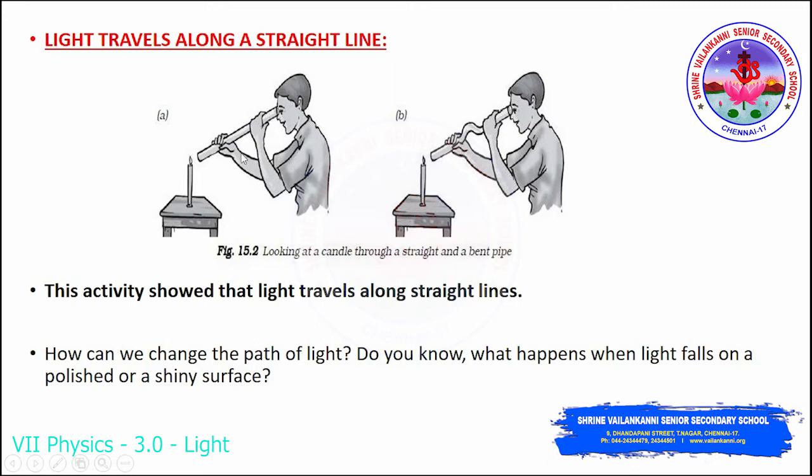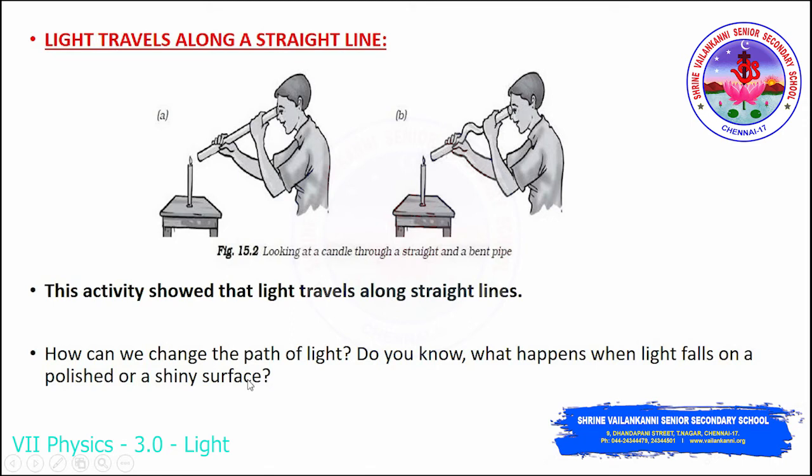Just take a paper, or a pipe if you have one at home, roll it, and try to see the lamp through it. You will be able to see the lamp through a pipe that is very straight, right? But if the pipe is bent, you will not be able to see the light through that pipe. It is because light will travel only through a straight line and it will not travel through a bent pipe. So that is the reason.